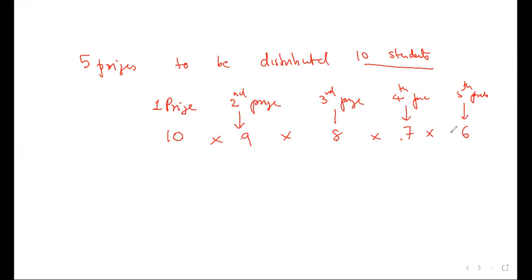Why did I multiply? Why not add? Because all of the prizes need to be given. I need to distribute first and second and third and fourth and fifth. So the total number of ways of distributing the prizes will be 10 into 9 into 8 into 7 into 6. Is it clear? Yes, sir. Now my next question to you.